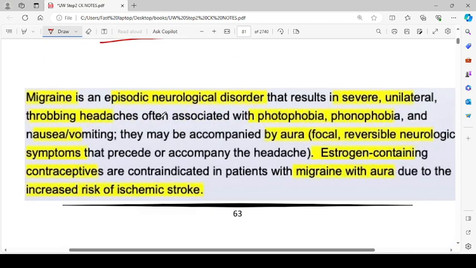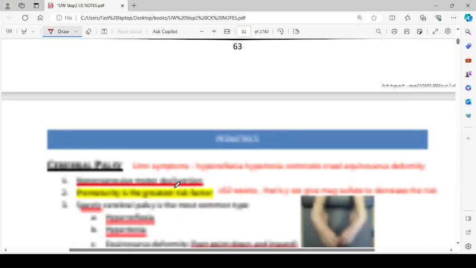Migraine is an episodic neurological disorder that results in severe unilateral throbbing headache, often associated with photophobia and phonophobia, and nausea or vomiting. They may be accompanied by aura, focal reversible neurological symptoms that precede or accompany the headache. Estrogen-containing contraceptives are contraindicated in the patient with a migraine with aura due to the increased risk of ischemic stroke.